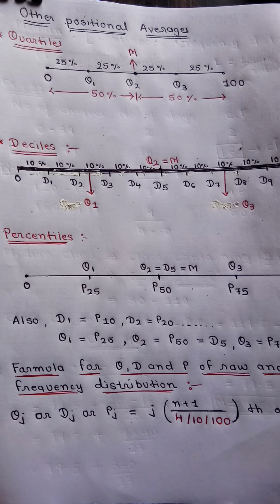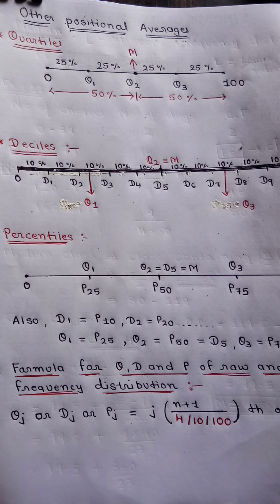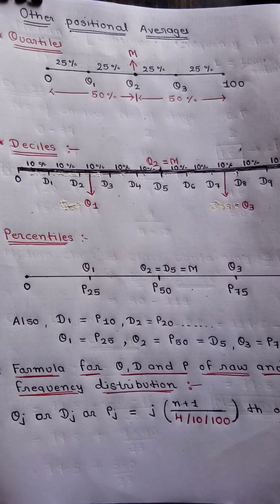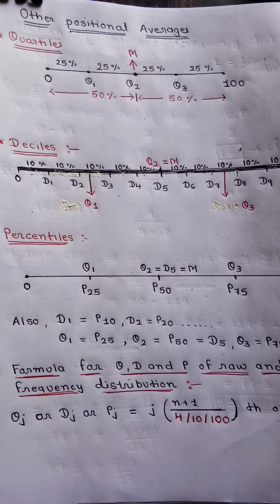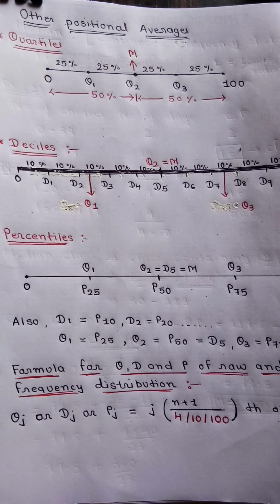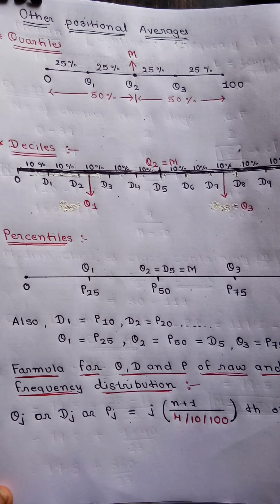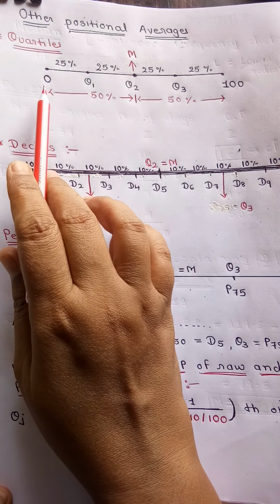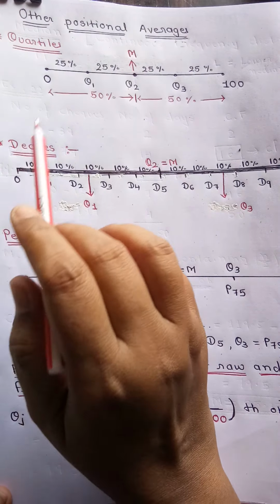Now, from the word only it must be clear. Quartile, you are knowing from the watch. In a watch we say quarter to, quarter past. Means there are 12 numbers and it is divided into 4 parts: 3, 6, 9 and 12. Okay. So in a similar way here, when data is divided into 4 parts by 3 different numbers, then that is called quartile. Now here, for understanding I have taken, suppose, 100 digit.